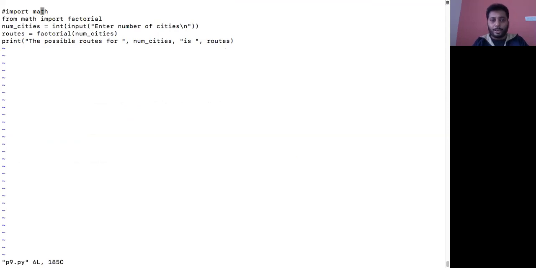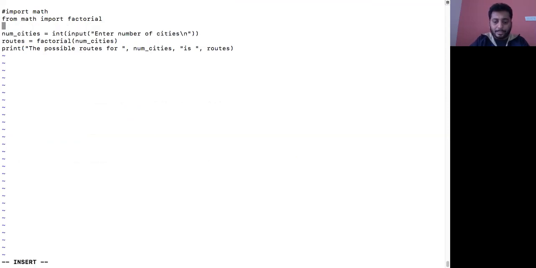So if you want to make use of that factorial, you have to import it. There are two ways of importing. One says from math module, import factorial function. How do you read this? From math module, import factorial function. This is one way it works. Else I'll use the other method.